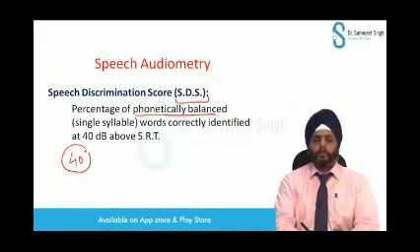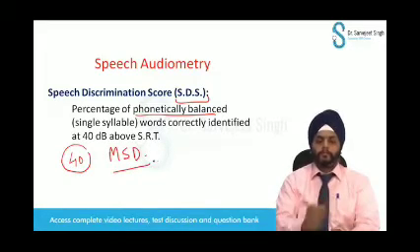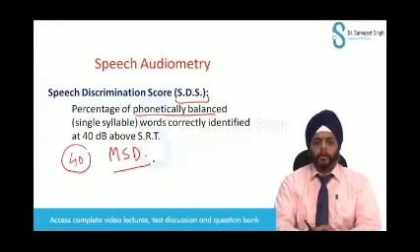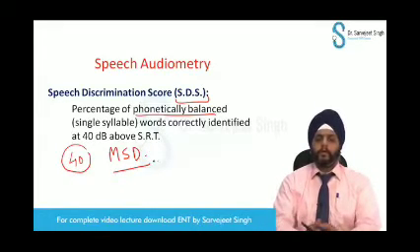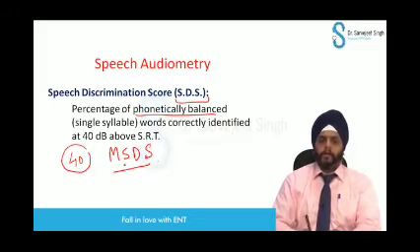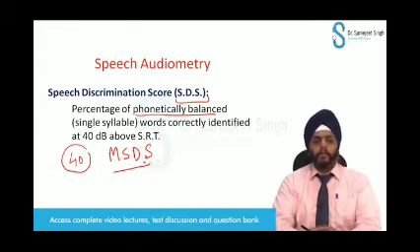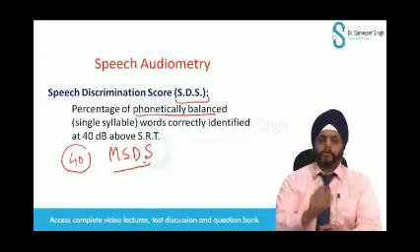Mahendra Singh Dhoni, MSD, the number one finisher of our team. So we have the MSDS score, the Mahendra Singh Dhoni score, which is the speech discrimination score.